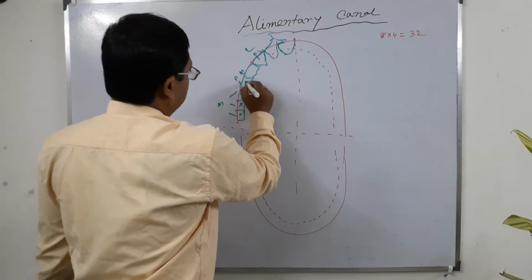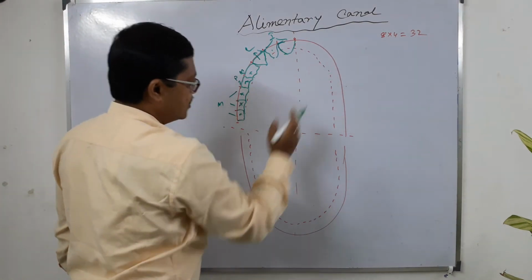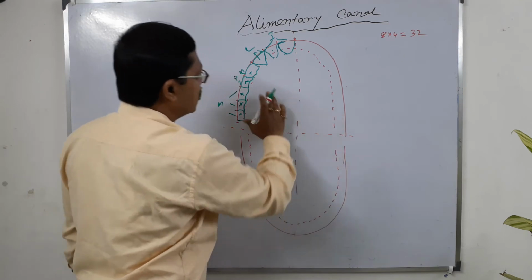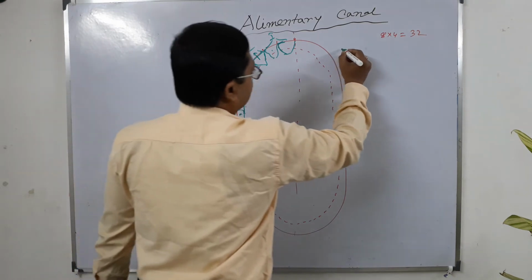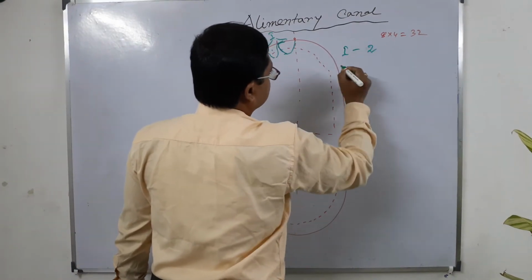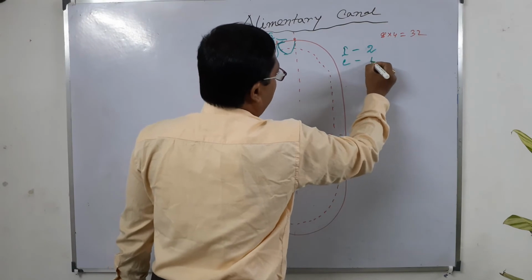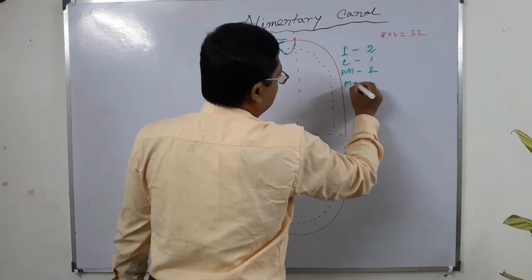This structure is also present in this half, and this is also the same. Total 8 structures: 2 incisor, 1 canine, 2 premolar, 3 molar.